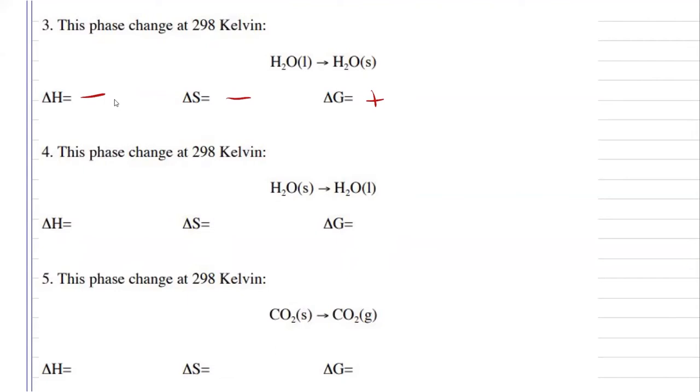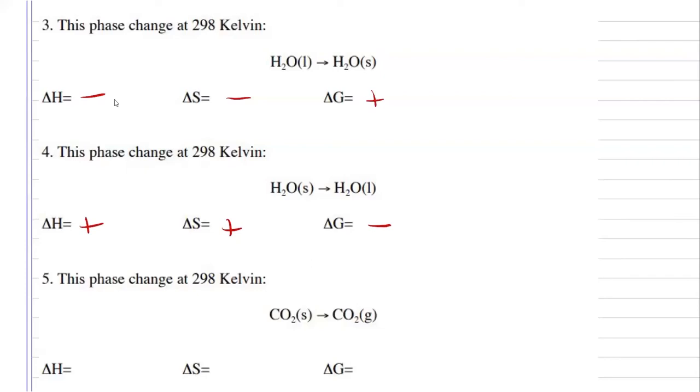4 looks very similar. We're still at room temperature, but now the phase change is going from solid to liquid. So if you have ice in a glass or just anywhere at room temperature, would it go from solid to liquid? Yeah, that's melting. So that is going to be spontaneous. My entropy, because I'm going from low disorder to more disorder, will increase. And to go from solid to liquid, it is going to have to absorb some heat. Enthalpy is going to be positive.